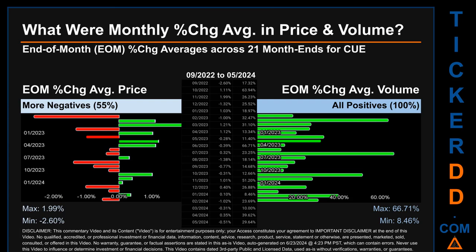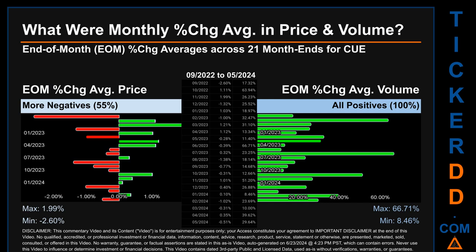What were end-of-month percentage change averages in price and volume for CUE? The monthly average of percentage change in price and in volume were calculated for each of the 21-month ends. That calculation took daily percentage changes and averaged them for each given month. If a month end came out negative, then it means that the month summarily saw a negative change.